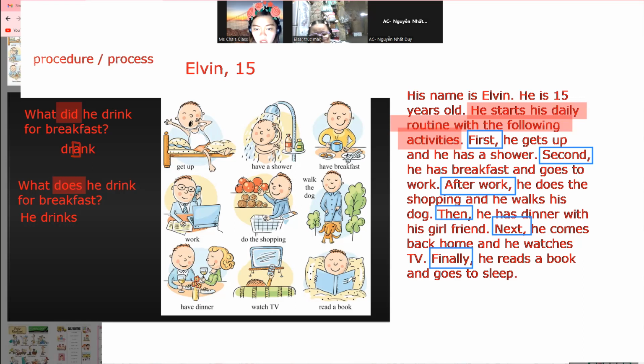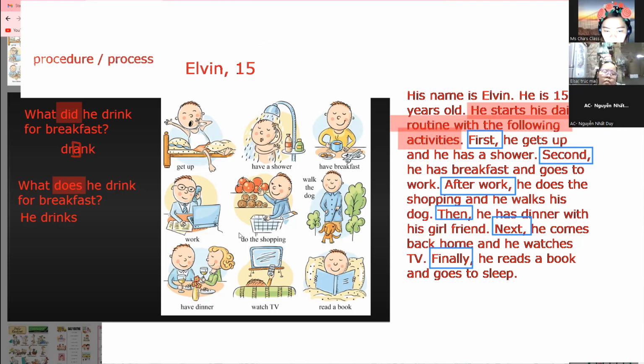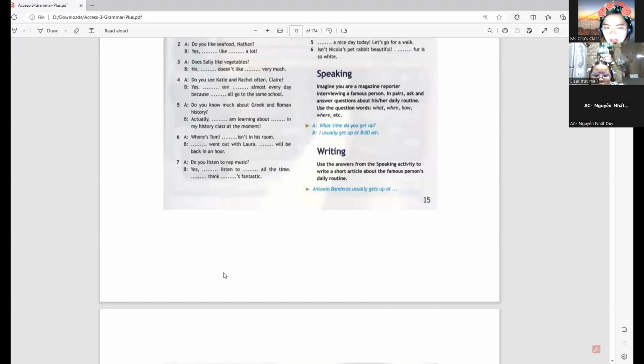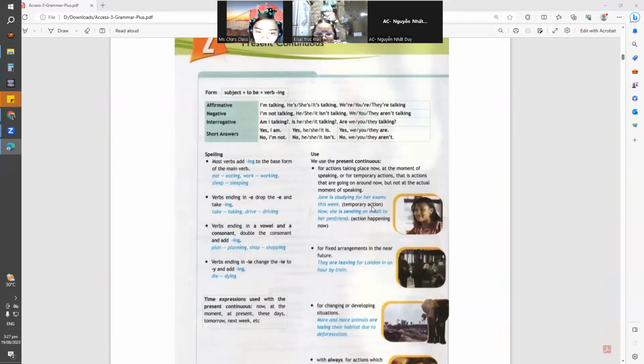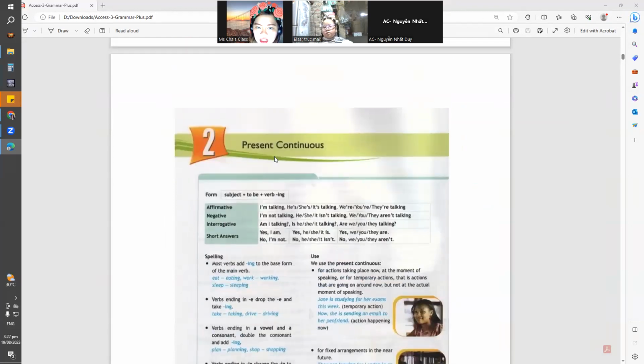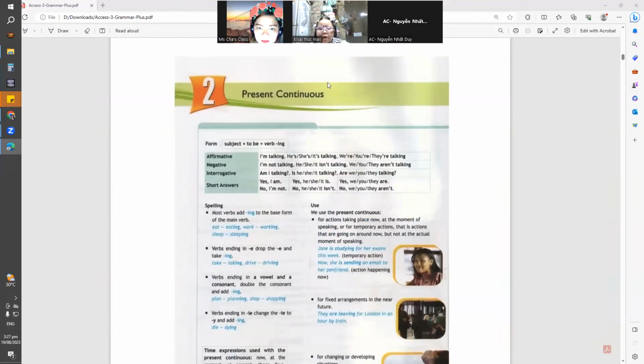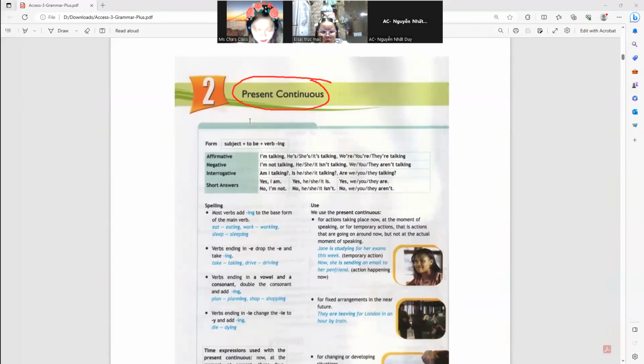Okay, so now going back to the topic that we're discussing, let's go back to my favorite book. Elsa, this book is very old, but I learn a lot in here in grammar. We already talked about the present continuous, also known as the present progressive, where we add the verb plus -ing.